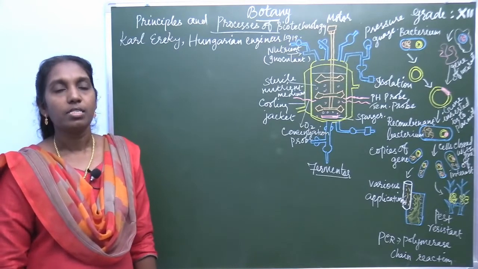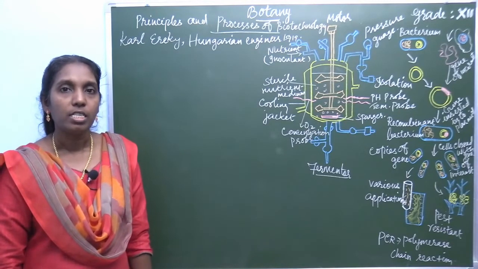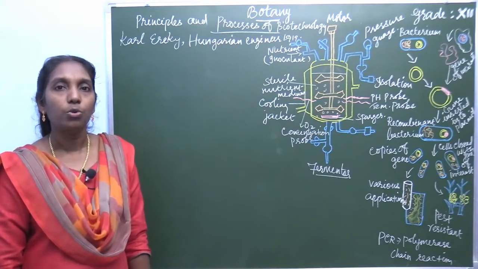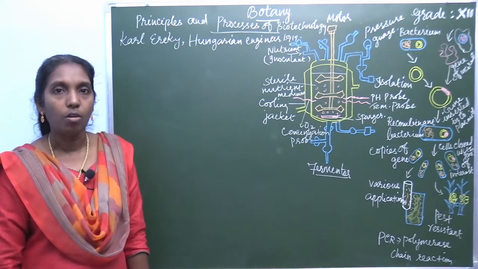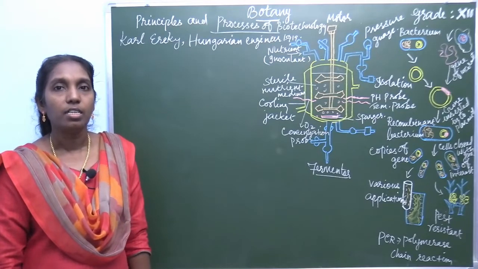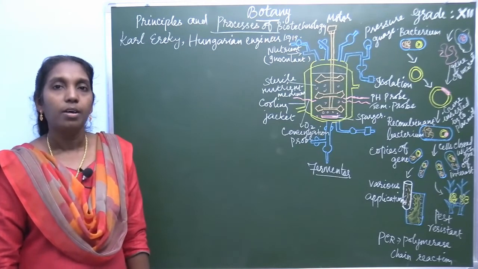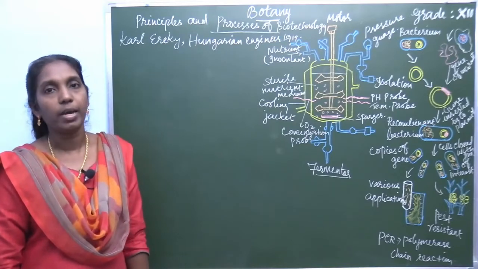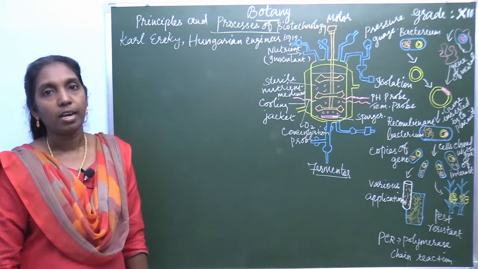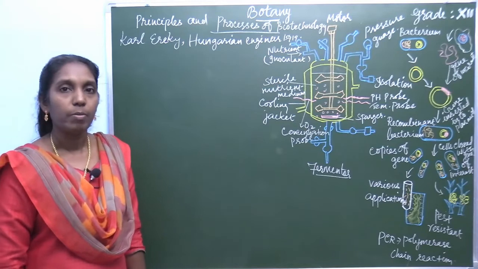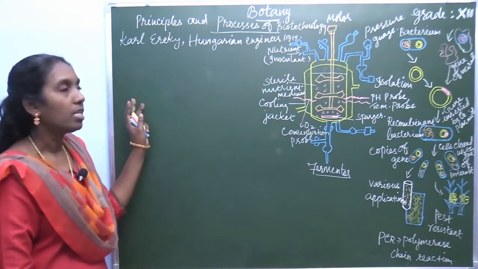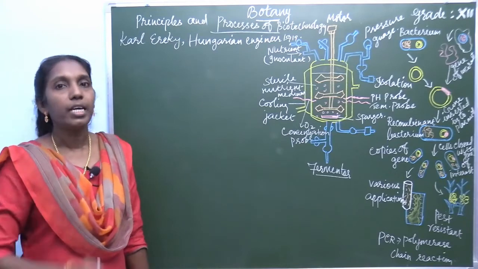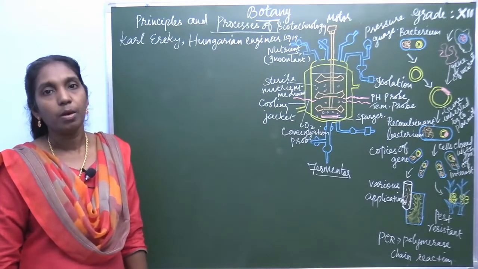In other words, biotechnology is the development and utilization of biological products for the use of mankind or other life forms. So, what is meant by biotechnology? It is the science of applied biological processes.